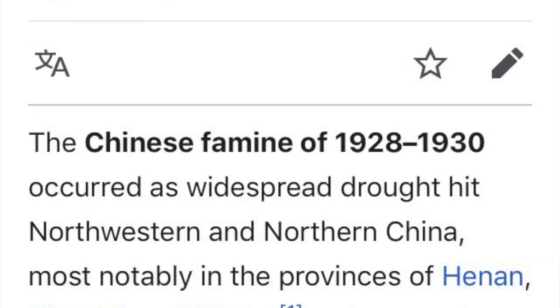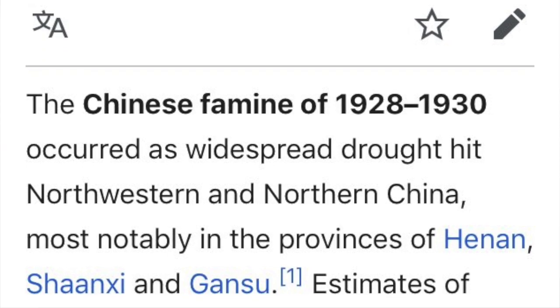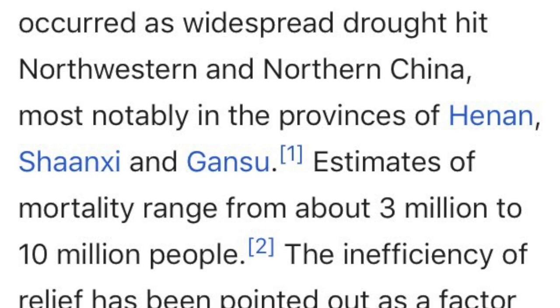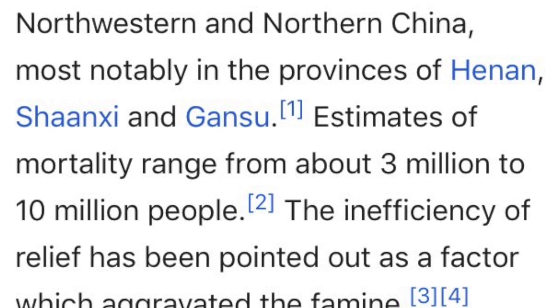It really had no ability to mobilize an effective relief. Now, this famine that happened between 1928 and 1930 in China, 3 years, people were dying in northern China. And while that was happening, the estimates were maybe 3 million people had died. Now historians believe that roughly maybe 10 million people died during this 3-year period in northern China.